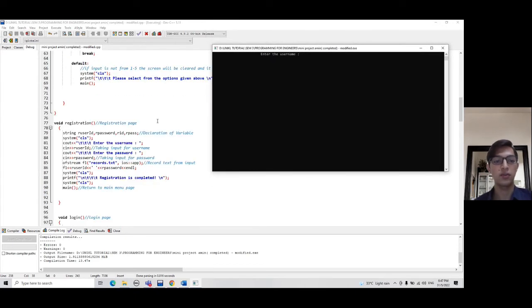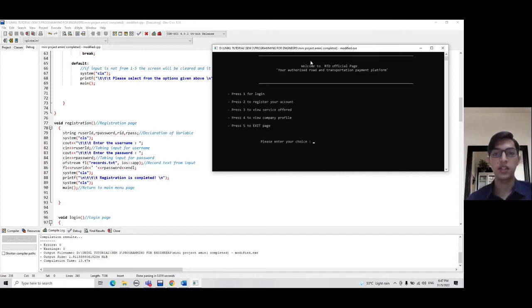From my previous explanation, there will be an input for username. So you key in any username. So you enter the password. Let's say I use 1, 2, 3, 4, and then this information will be recorded using that ofstream F1.